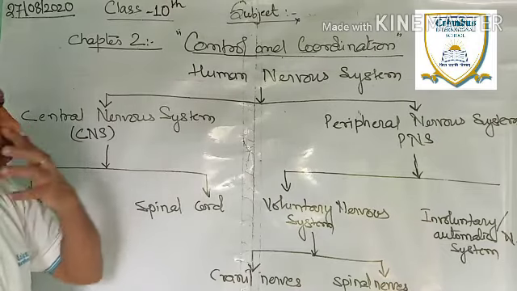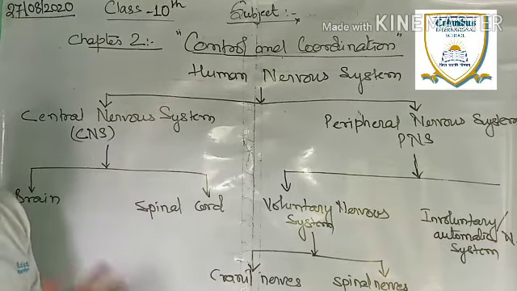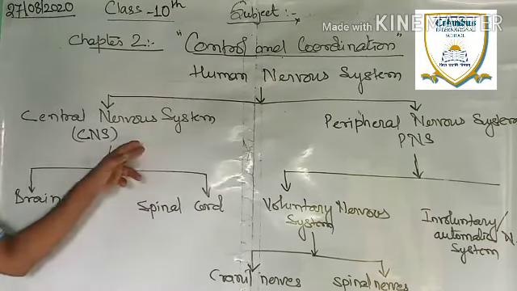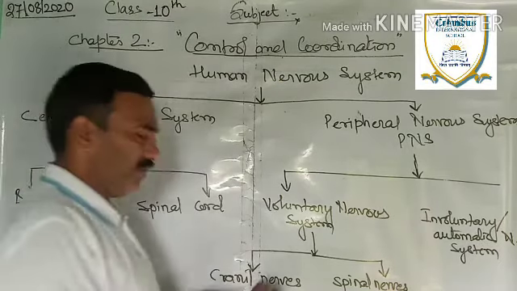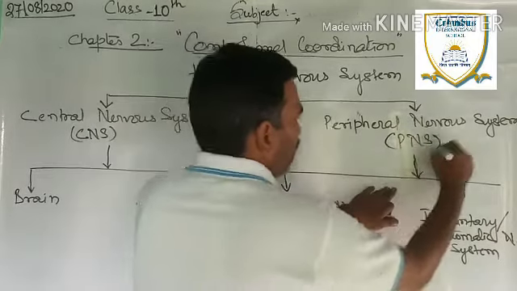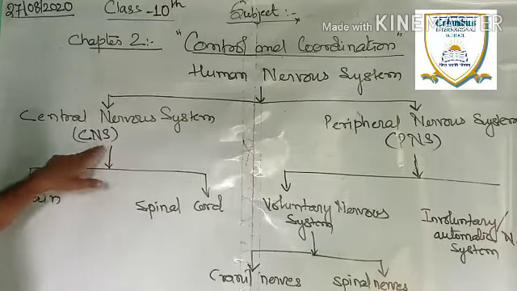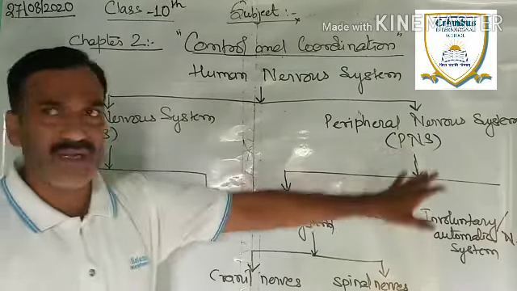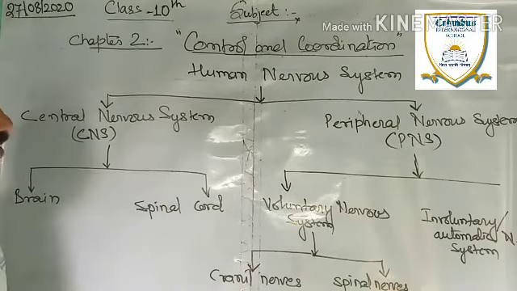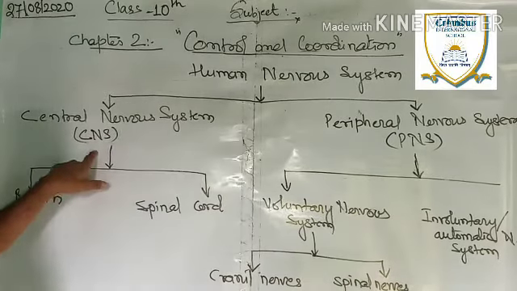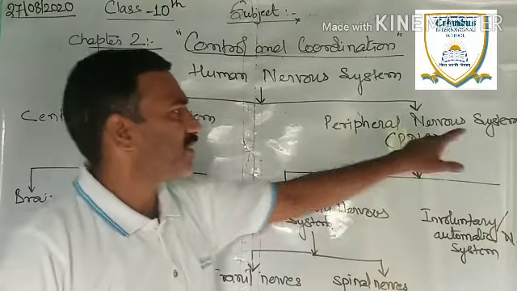Now, if we talk about it, the human nervous system is divided into two systems: the central nervous system and the peripheral nervous system, which in short are called CNS and PNS. CNS and PNS are simply the abbreviations of central nervous system and peripheral nervous system.